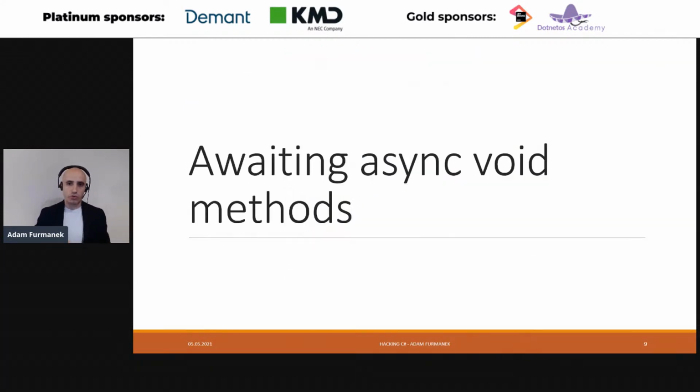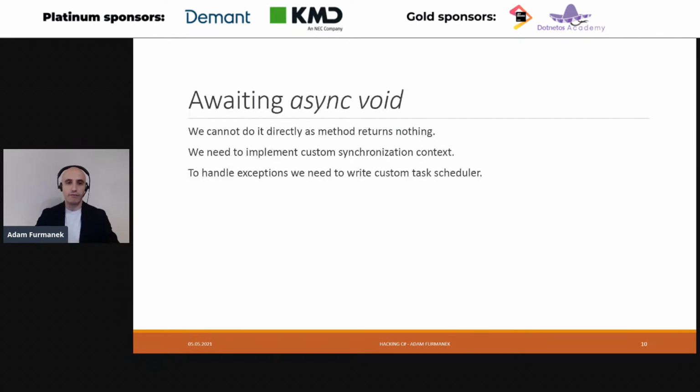Now, we are going to stay on this high level of C# language, no machine code, no hacking yet. What we are trying to do now is we would like to await async void methods. And this seems to be contradictory, right? How can we await something which is void, which does not return us anything awaitable, not a single awaitable type, which we could use to actually await for it?